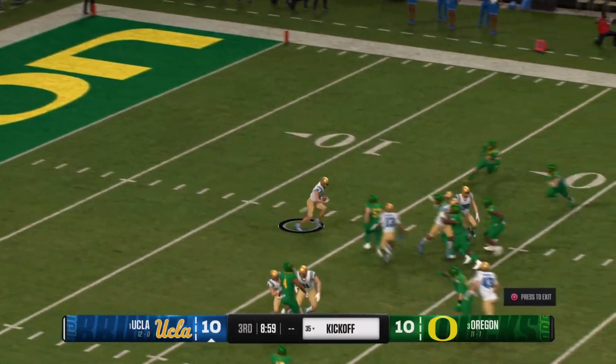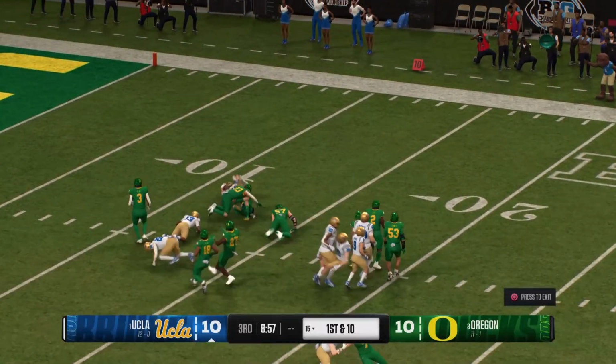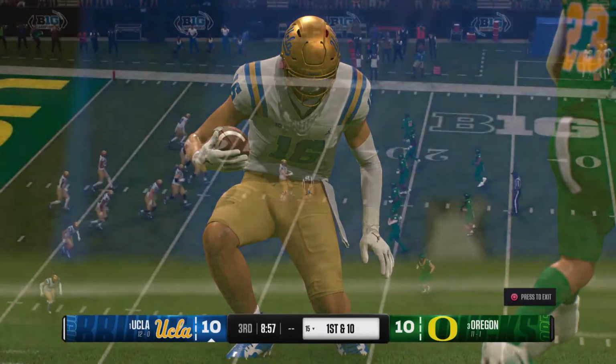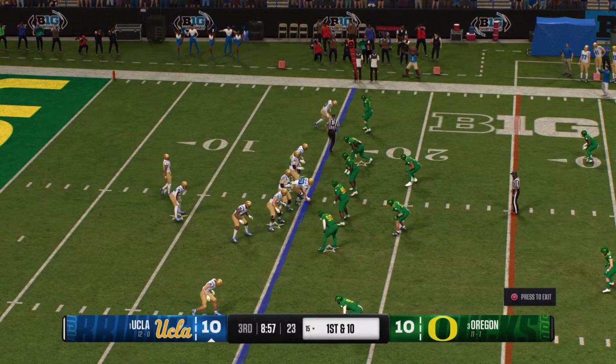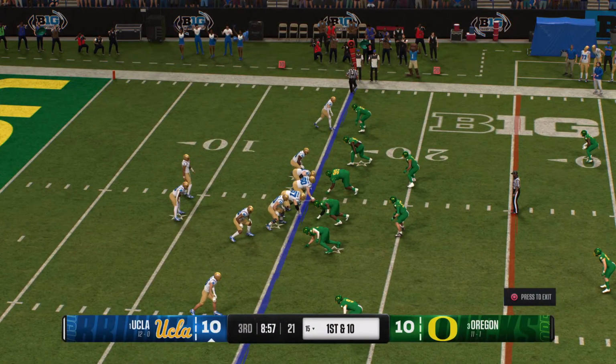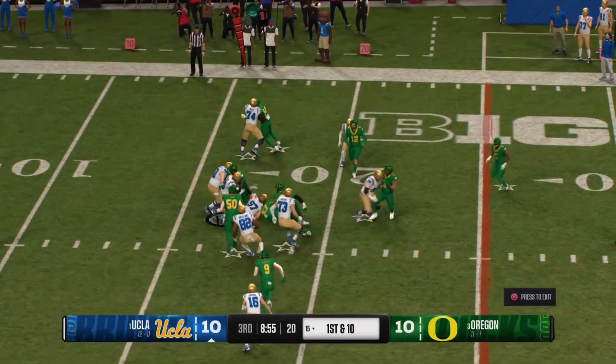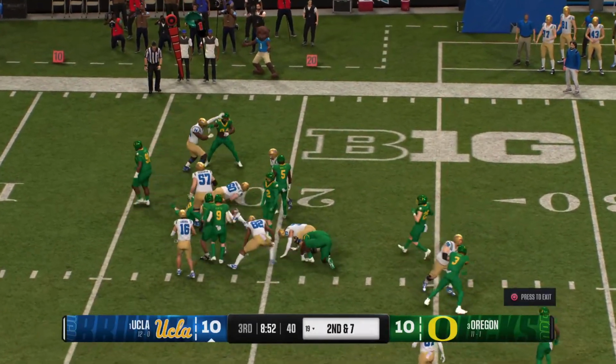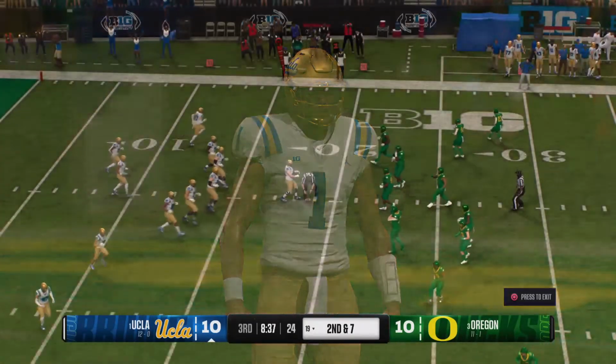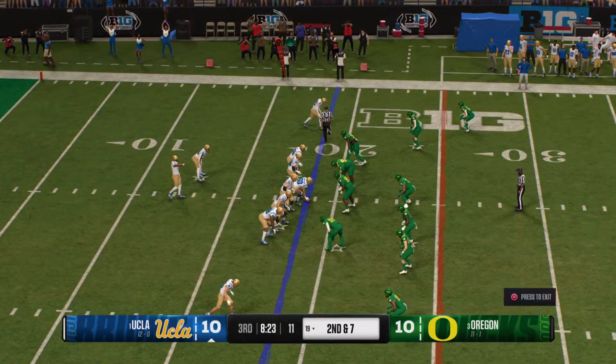Returner looking to make a play here. Solid coverage there. They get it at the 15. That's where the offense will take over. And the UCLA offense back out on the field. First play of the second half, they keep it on the ground. The sophomore with a strong tackle there. Second down after that run on the previous play.